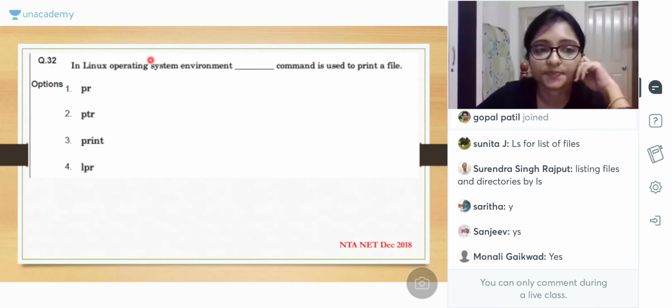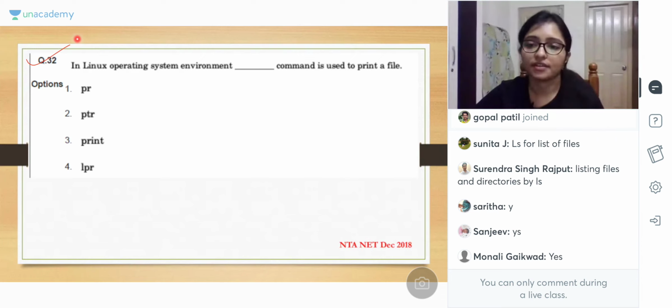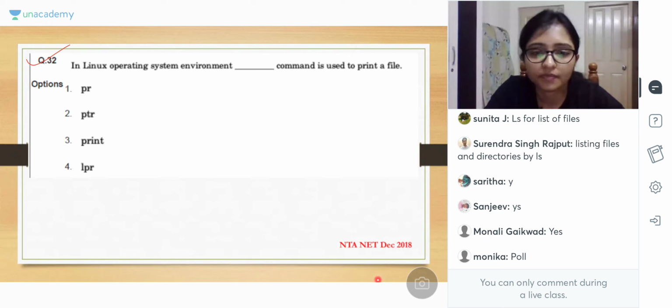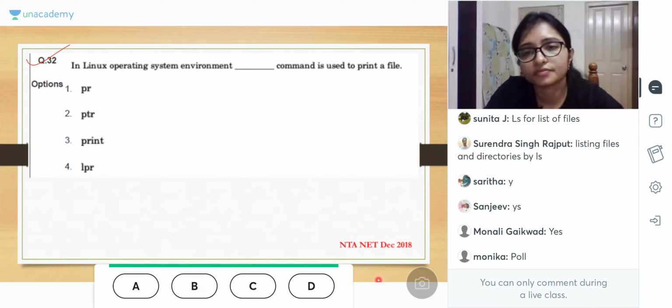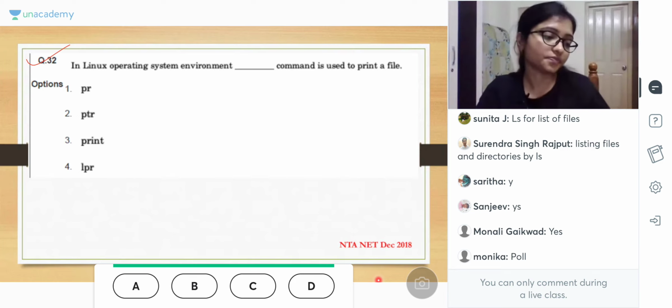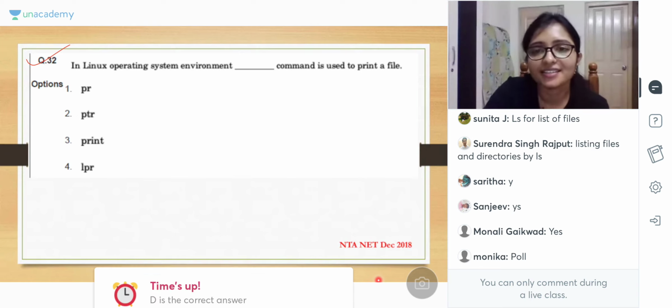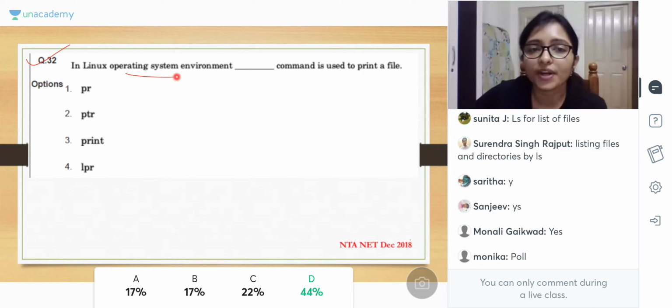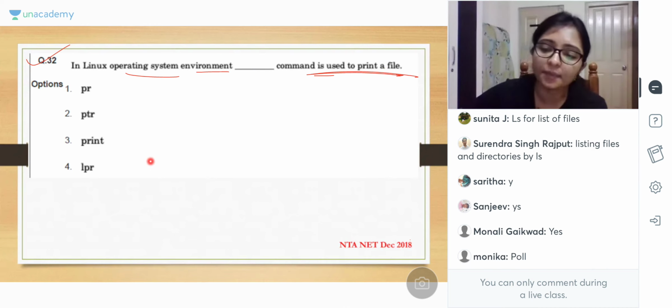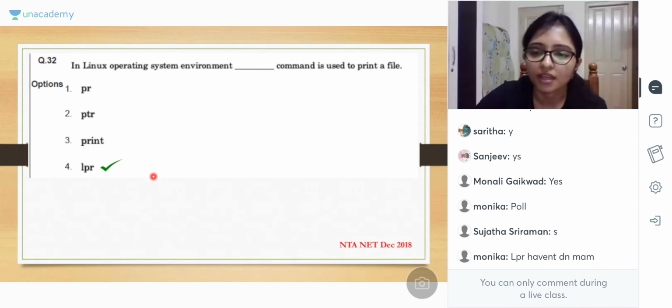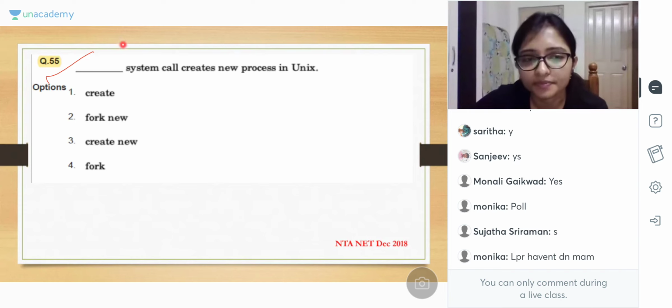Got it? Now do this. Try to solve this one. ये सबका नोन आंसर है, नोन क्वेश्चन. It is a known question, right? जस्ट दिसंबर 2019 का क्वेश्चन, 18. So Linux operating system environment command used to print. Print is LPR. Yes. ठीक है. Now try to solve this question. It is very easy. ये तो 1 मिनट में हो जाएगा.